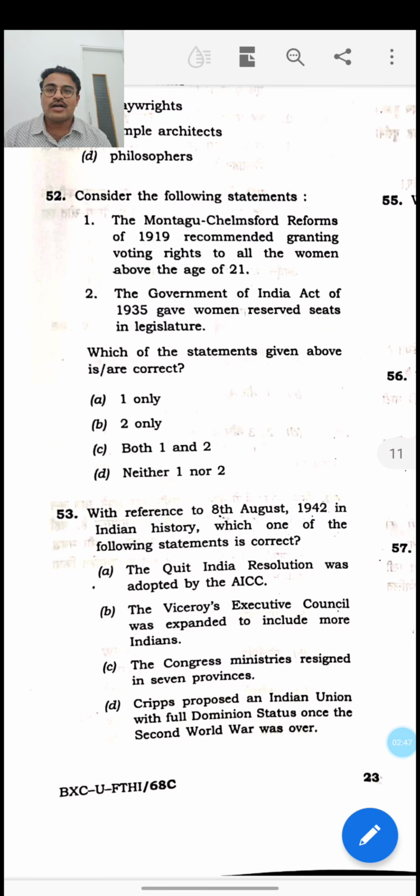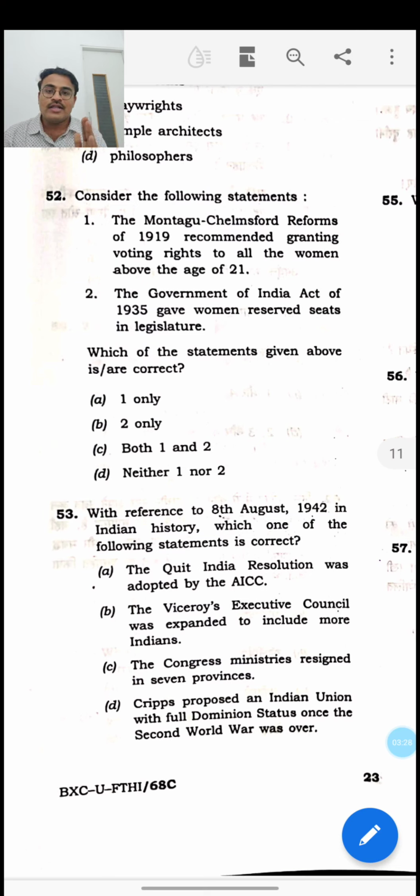So naturally, we might come to the conclusion that the Act of 1919 did not provide voting rights to women above 21 years of age. The first statement is patently wrong. For the historical basis: even in 1918, Sarojini Naidu represented Indian women in the Montagu-Chelmsford reform discussions, and even though she recommended that women be given voting rights, the 1919 Act left it to the provinces. Only a few provinces like Madras and Bombay provided voting rights to women, and that too only to propertied women. So the first statement is definitely wrong.